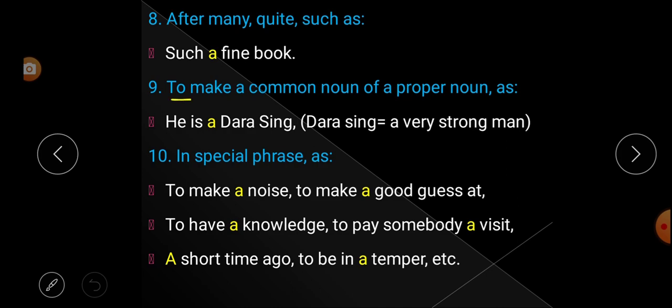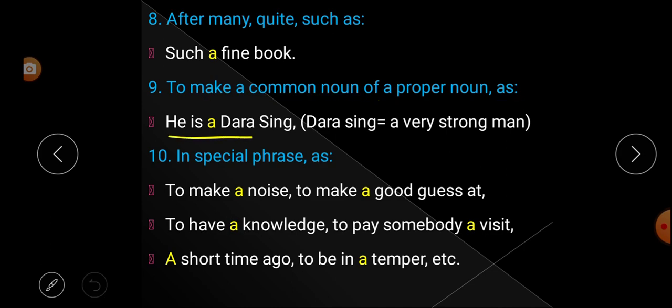Rule number 9: to make a common noun of a proper noun. That means to make a proper noun into a common noun. Understood? To make a proper noun into a common noun we use the indefinite article.